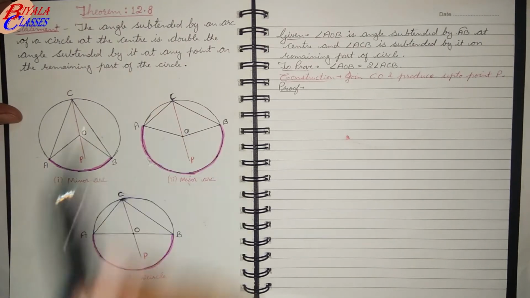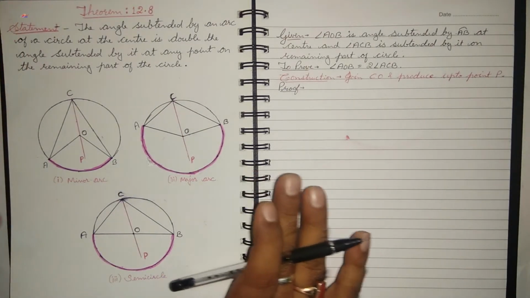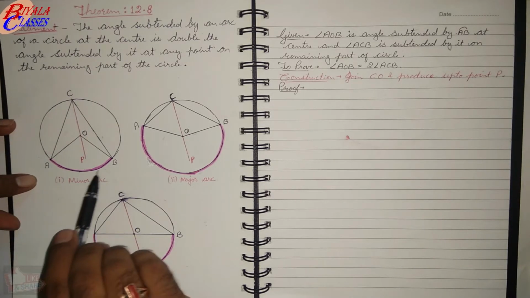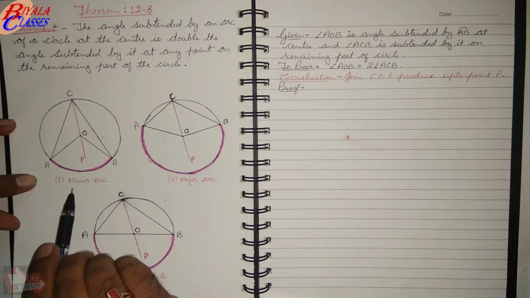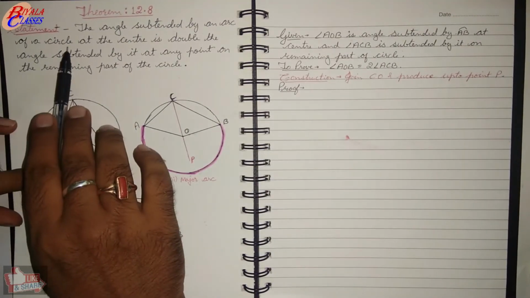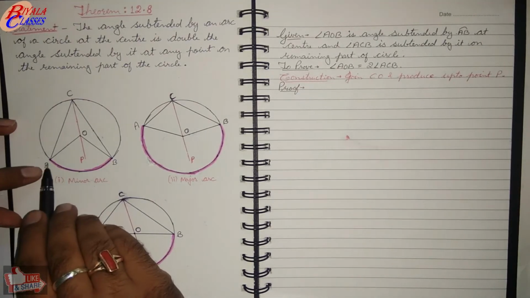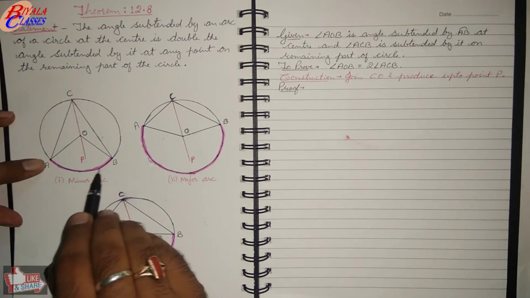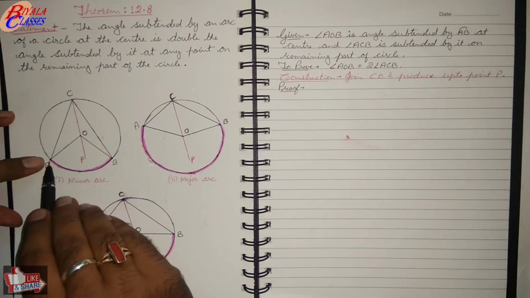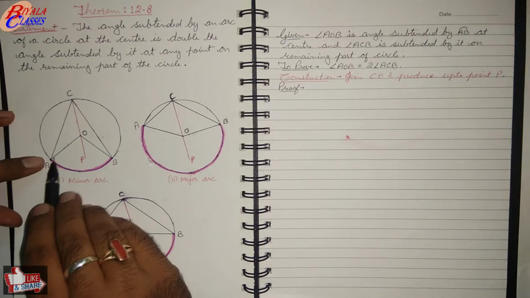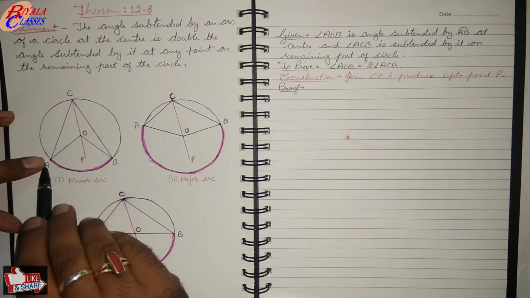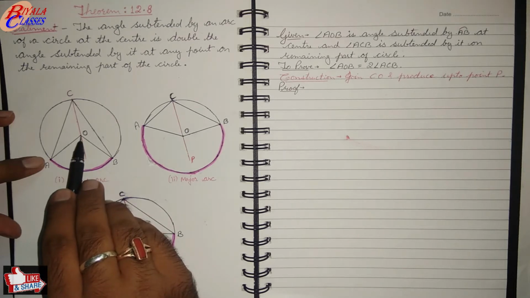Now first thing is, let us understand what is the angle subtended by an arc of a circle at the center. Now if you just see here, there are three figures which I have drawn. If you take the first one, here this is arc AB, which is a minor arc. Now, angle subtended by an arc of a circle at the center. So which will be the angle? Now if this is the arc, the end points of this arc will form an angle at the center, that is angle AOB. So this is the angle subtended by the arc at the center.